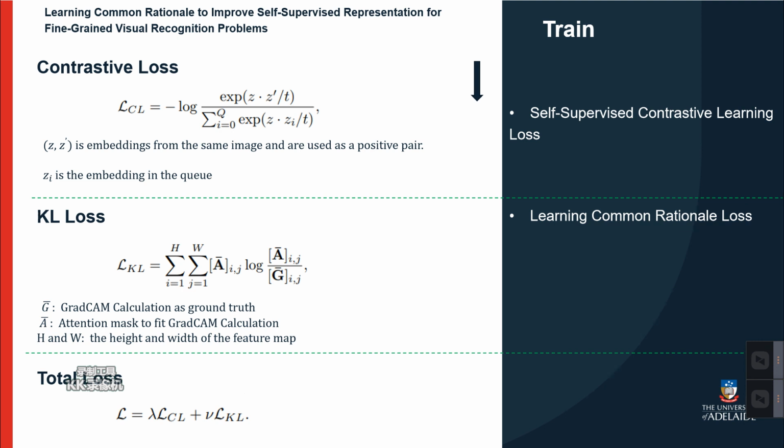In addition to contrastive learning loss, we require the gradcam fitting branch to produce a similar attention map as the one produced from the gradcam. KL loss means learning common rationale loss, where at the training time we use an additional branch with limited fitting capacity to fit the gradcam calculated from the self-supervised learning objective.